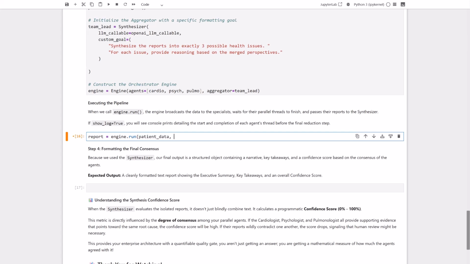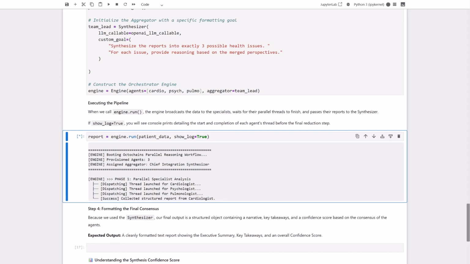We are calling the engine's run function here because we want to kick off the parallel reasoning process on our patient data. Setting show log to true will let us see the live execution logs of our agents as they run in isolation. Let's see what this outputs.